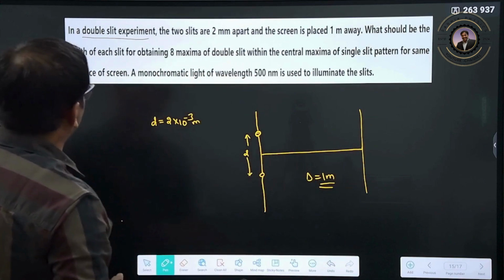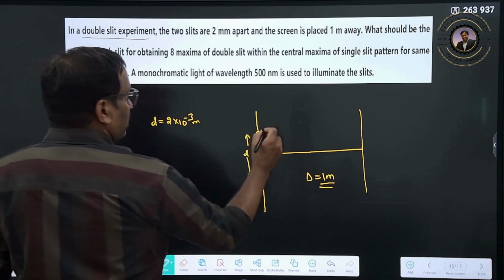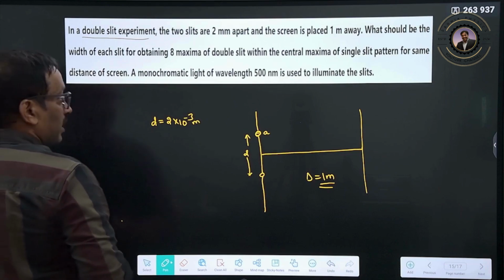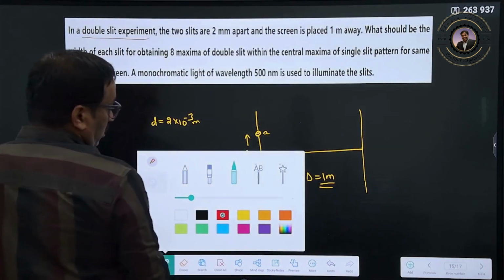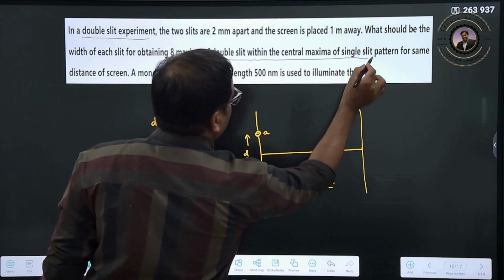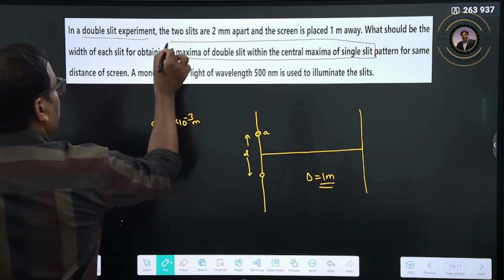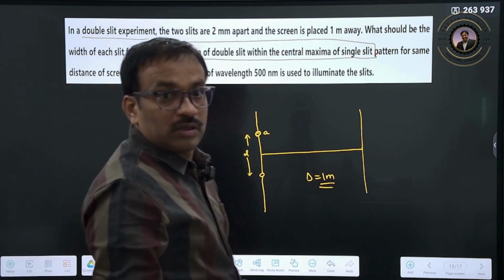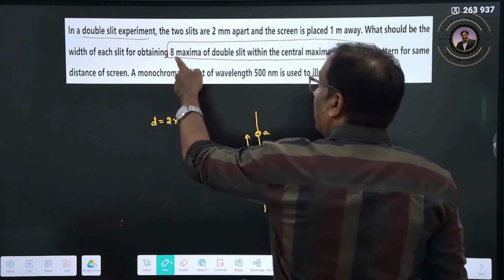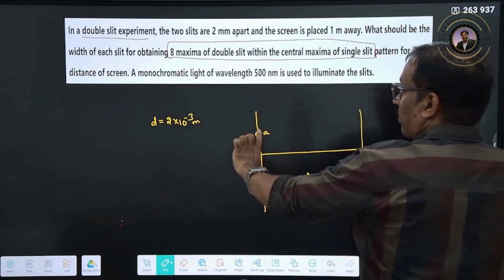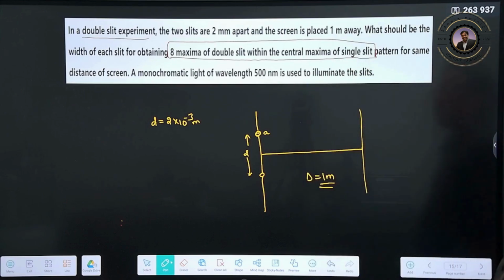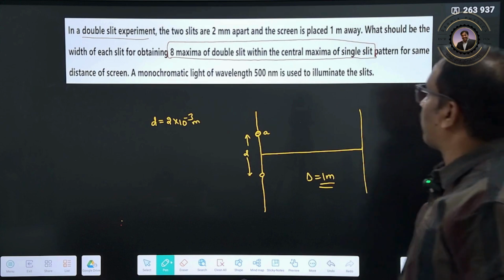What should be the width of each slit? He is asking for this slit width, so it is a. For obtaining 8 maxima of the double slit within the central maxima of the single slit. So this line is very, very important. Understand this: obtaining 8 maxima of the double slit, which is to be within the central maxima of the single slit pattern. A monochromatic light of wavelength 500 nm.